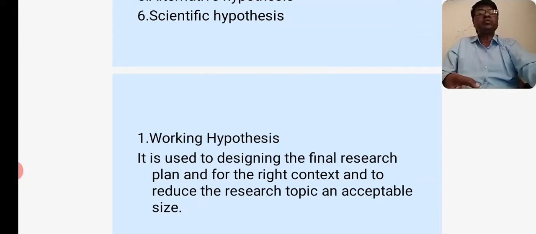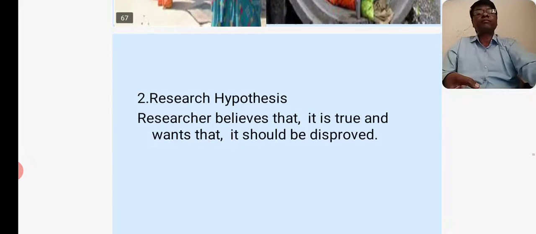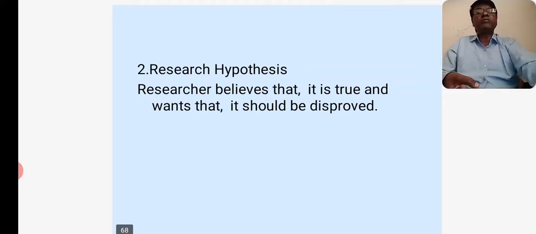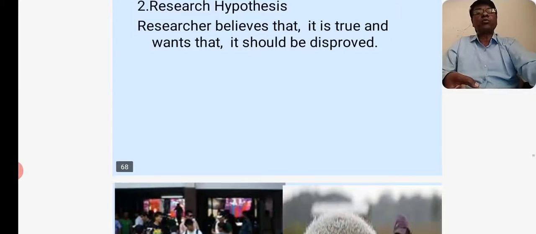First one, working hypothesis. It is used in designing the final research plan, for the right context, and to reduce the research topic to an acceptable size. Second one, research hypothesis. A researcher believes that it is true and wants it to be proved.